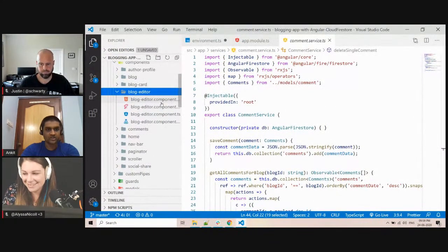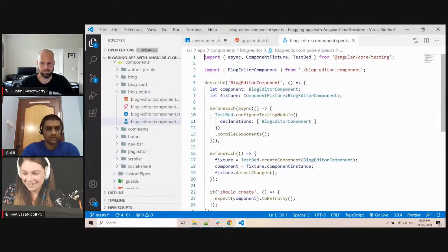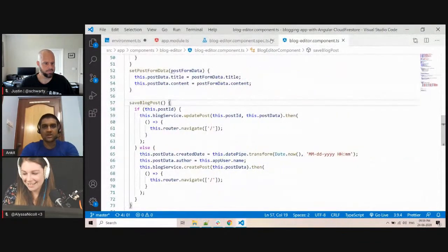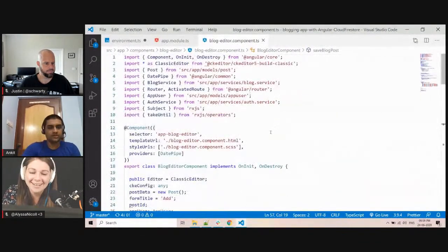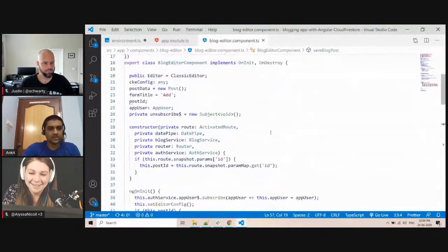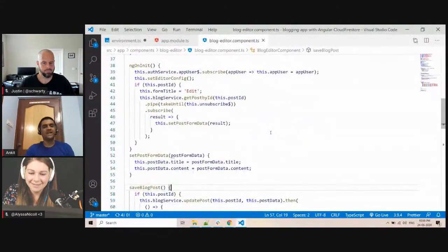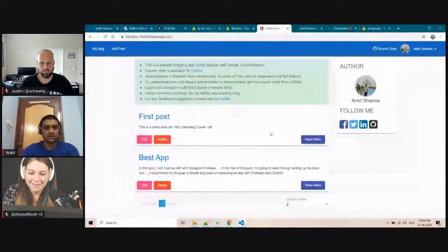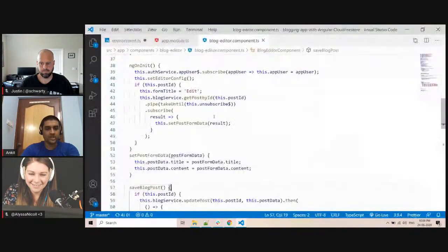Blog editor. Sorry, not this one. This one. So in the blog editor component, let me show how we are working here. I am using CKEditor for the editing capabilities. So let me walk you through how it is working.